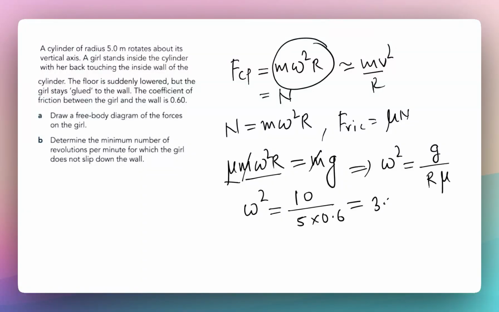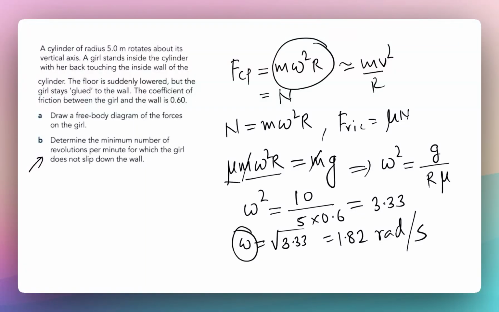That's going to be 3.33, and my omega is going to be root of 3.33. That will be 1.82 radians per second. Okay, so we got the omega, but the question is asking us to find the frequency. So there is a relationship between omega and frequency, right? What is that relationship? Omega is equal to 2 pi f.